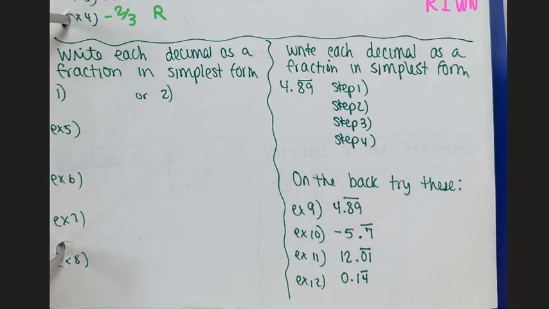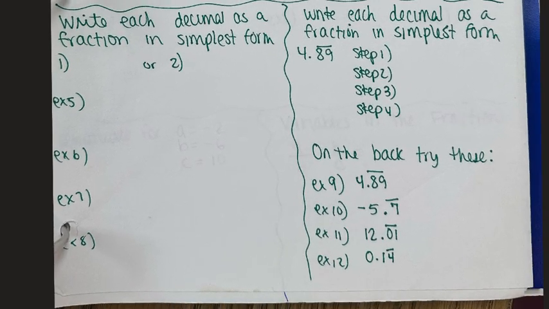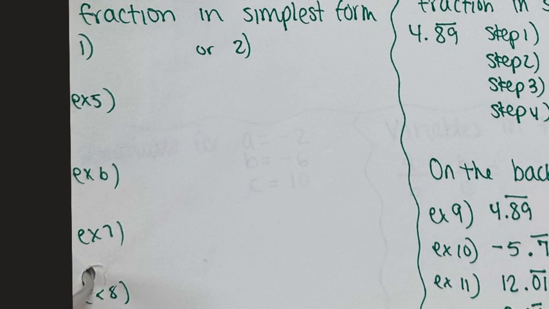Okay, the next part of your homework is going to say write each decimal as a fraction in simplest form. We have 2 options. Hopefully what I'm about to say is something you remember me saying before. Hopefully it's old news. Okay, so number 1, you could say the number correctly, like 2/10, 42 hundredths, 173 thousandths, 1 4/10, right? If you can say it correctly, you should be able to write it correctly.